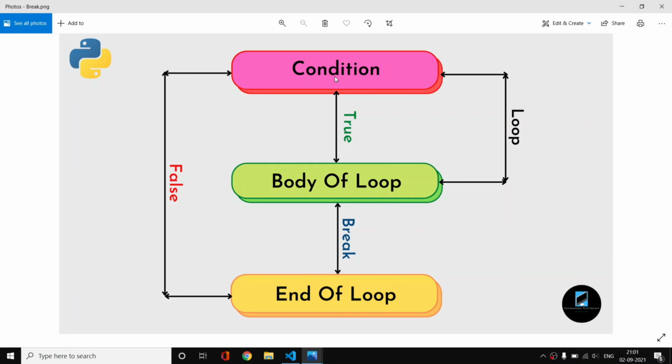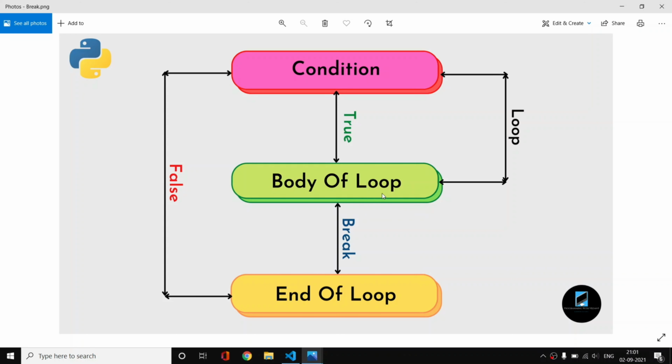Okay, so just imagine that we have a while loop with the condition I should be less than 10, or I should be less than or equal to 10. Now, if the condition is false, basically if I is greater than 10, then the loop will end. But if I is less than 10, our condition is true.